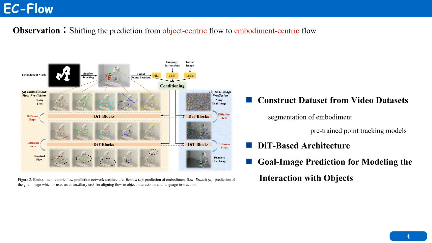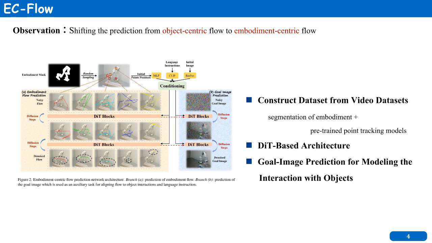Our key insight is to shift from predicting object-centric flow to predicting embodiment-centric flow. This avoids many limitations, such as relying on object properties, and allows generalization across both rigid and deformable objects. It also makes the model more robust to occlusion and tasks without clear object displacement, like rotations or fine motions.